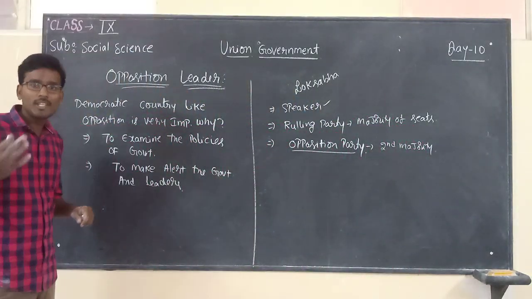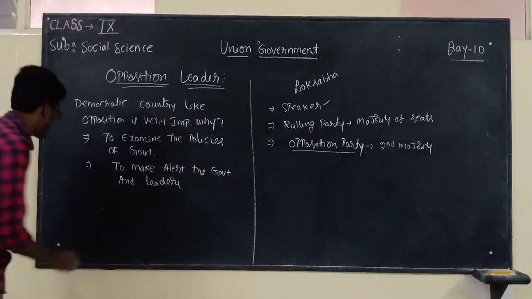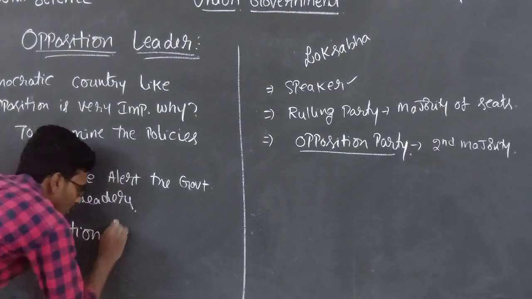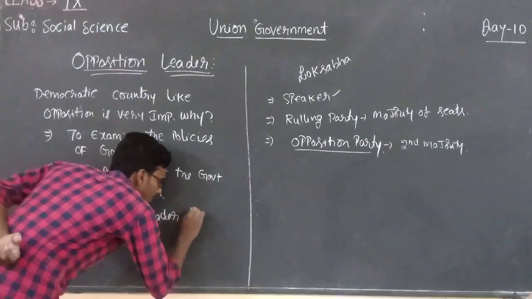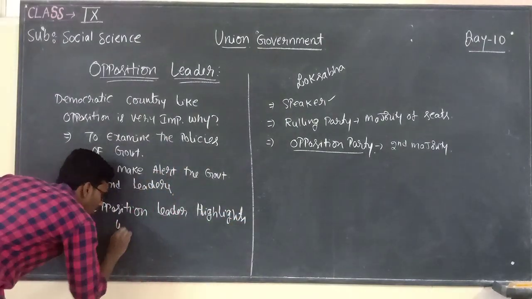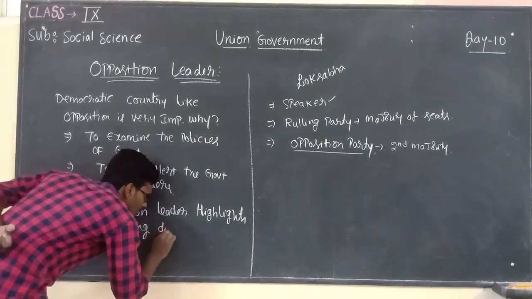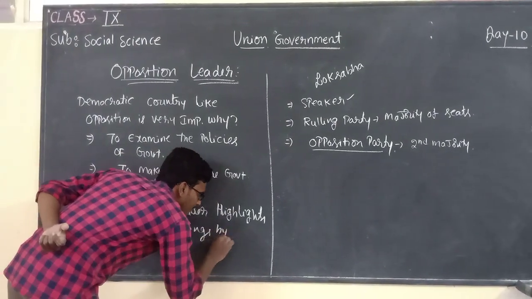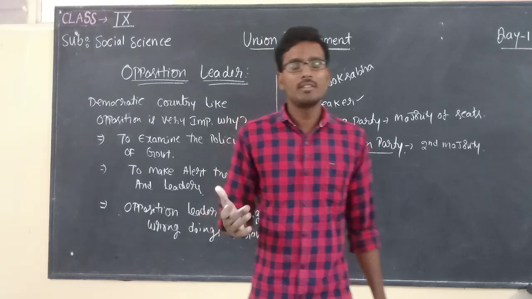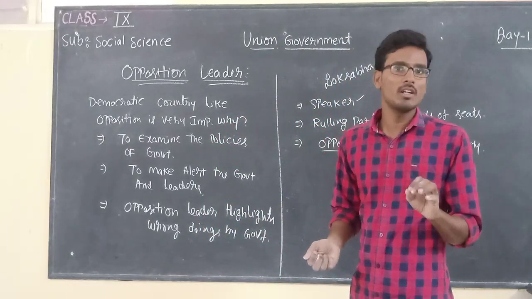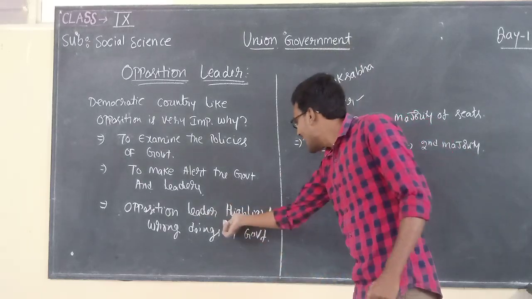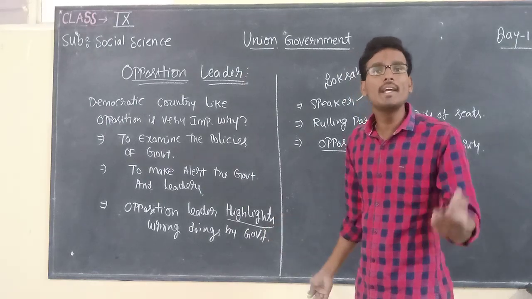And the opposition leader will highlight the wrongdoings by the government. See, in the execution of government policies, if the government is doing anything wrong, at that time the opposition leader will highlight those points and he will speak in the house.